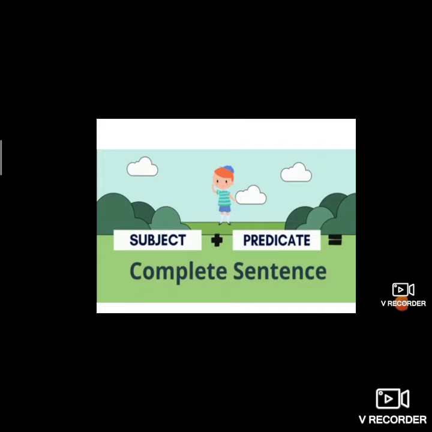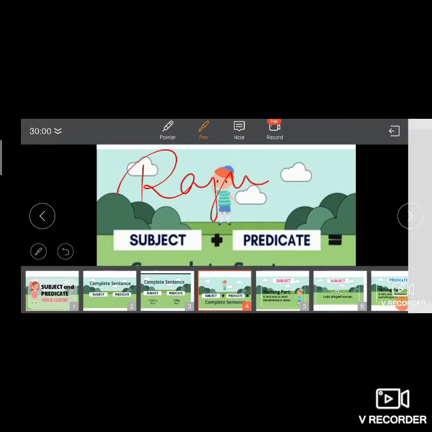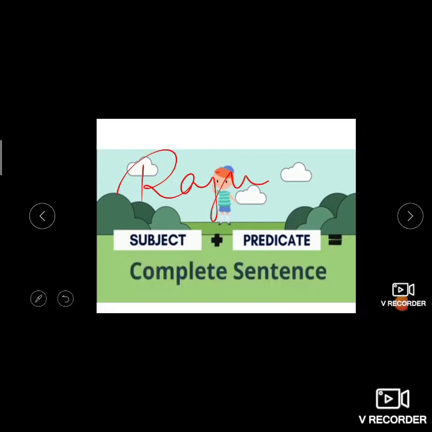For example, children, if I say only Raju, Raju is a subject here, but it can't be a sentence, right? Because only the subject is being given there. But if we write what Raju is doing, then it frames a sentence.